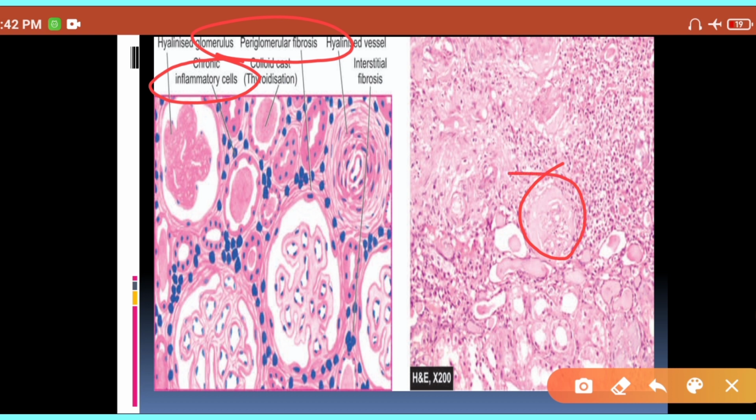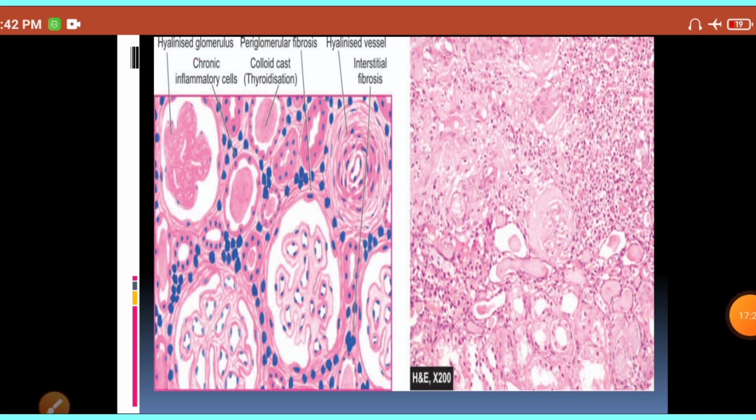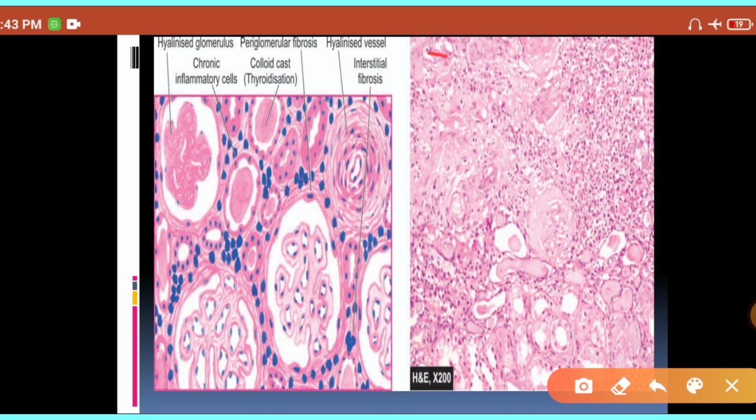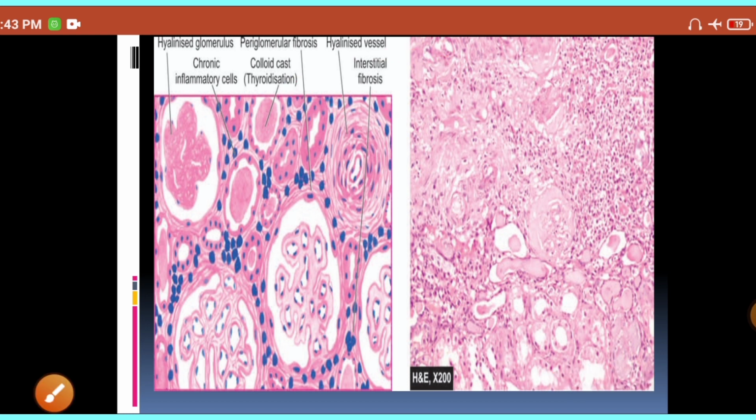Now in chronic pyelonephritis, in the end stage, your glomerulus also can be involved. This is your glomerulus. It also can be involved, and you will have fibrosis and hyalinization of the glomerulus. Because it is chronic pyelonephritis, you will have interstitial fibrosis.